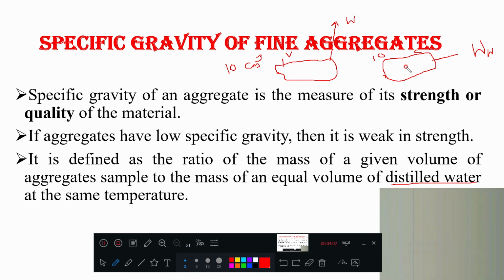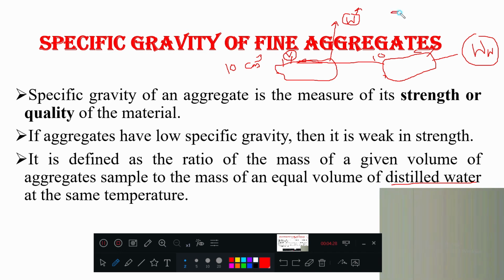So this shape is irregular, don't worry about that one. Understand the concept that here is volume, here is also same volume, here it is aggregate sample, here it is water. So weight of aggregate of a particular volume, here weight of water of the same volume V only.